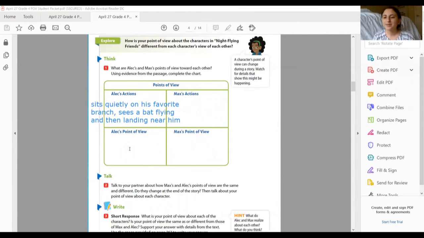Okay, now what is Alex's point of view? So at first, from his actions, he thinks Max is annoying and a little crazy. But what happens towards the end of our story, right? How does Alex's perspective, how does his point of view change throughout the story? So at the end, he actually ends up liking Max. Okay. So let's go ahead and do the same thing for Max's actions and Max's point of view. Pause the video and see if you can try that yourself.